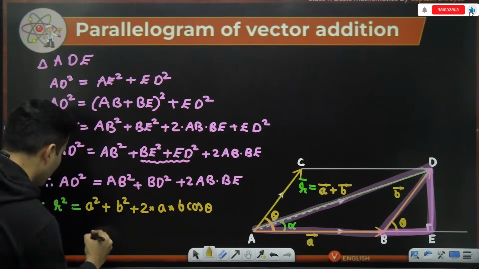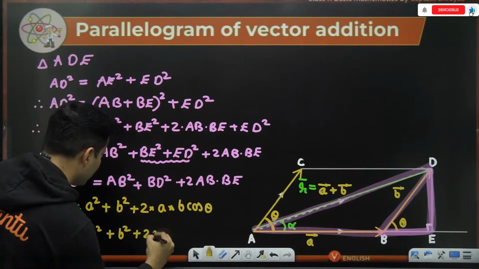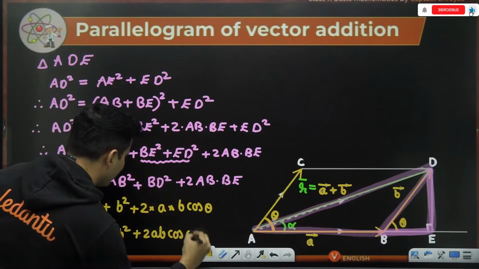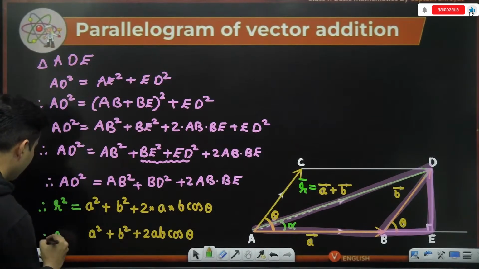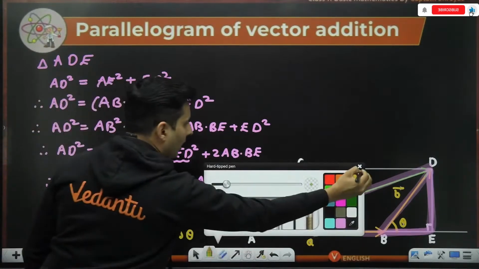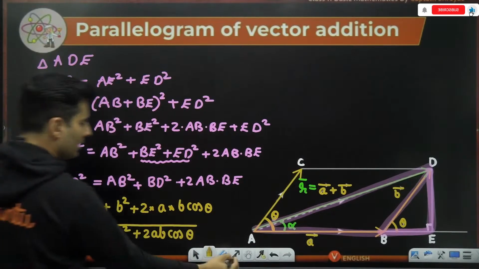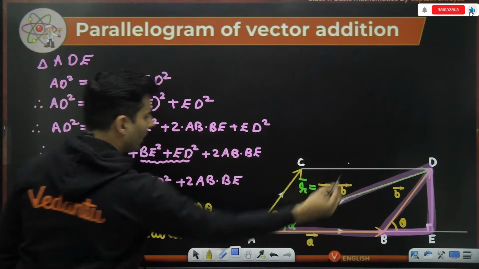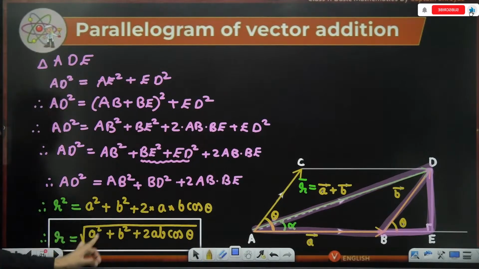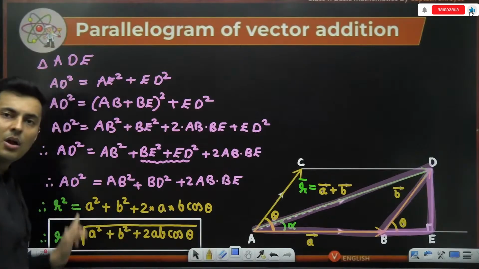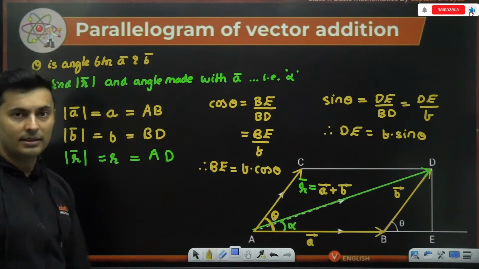So therefore, if I put R under the root, it will be A square plus B square plus 2AB cos theta. This whole thing under the root will be the resultant, guys. So this is something which I need to block. Keep this formula in mind. The resultant will be A square plus B square plus 2AB cos theta, whole thing under the root. So I have found out the resultant.